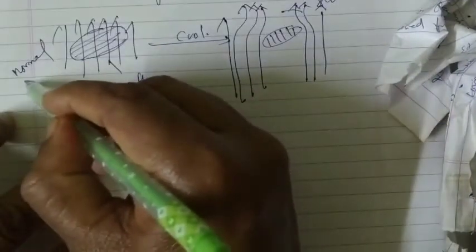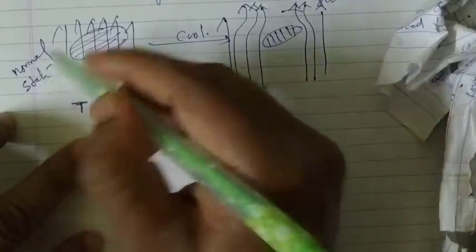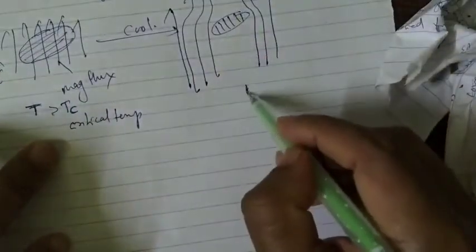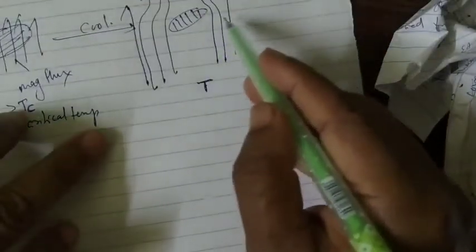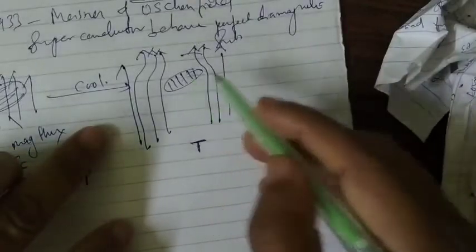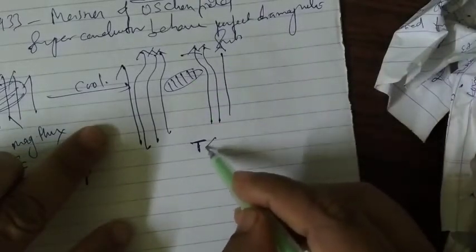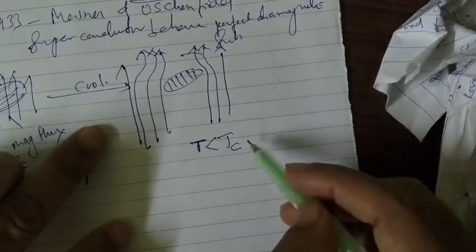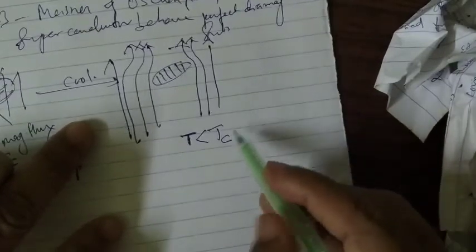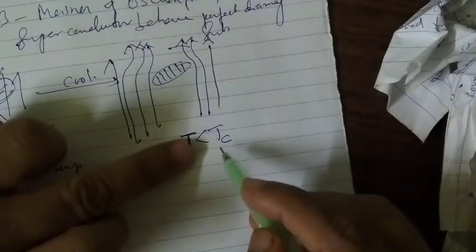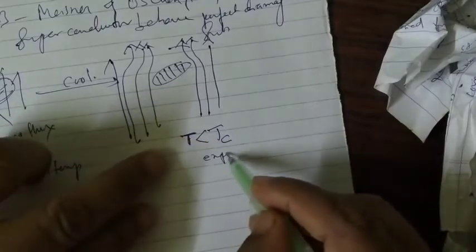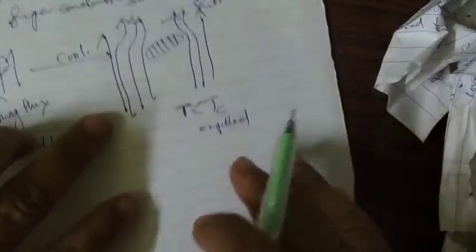After cooling, when the temperature is less than Tc, the magnetic field is expelled from the specimen.